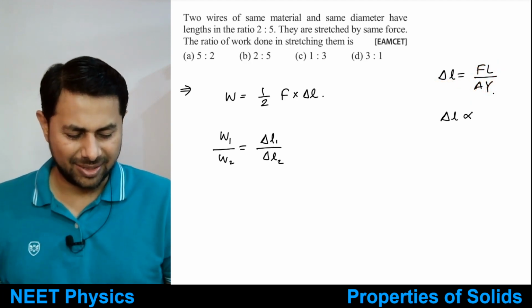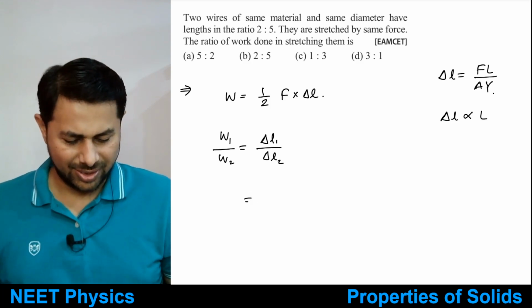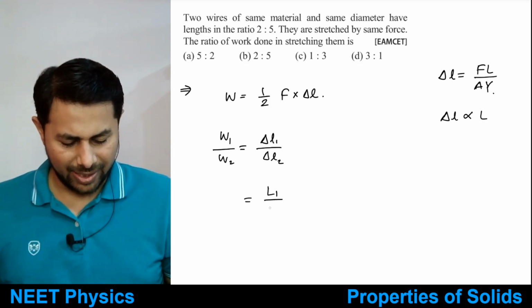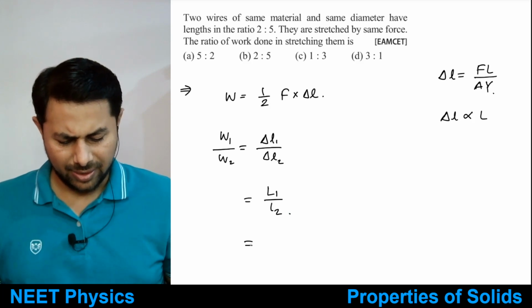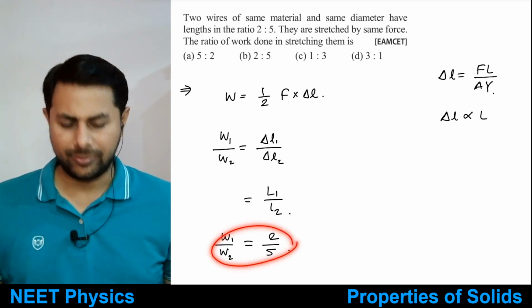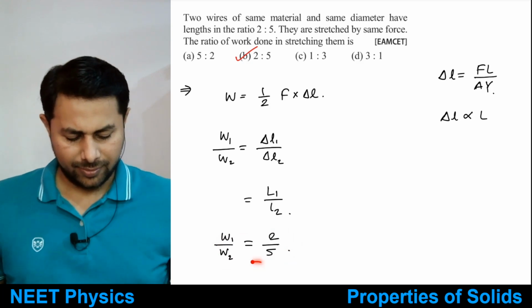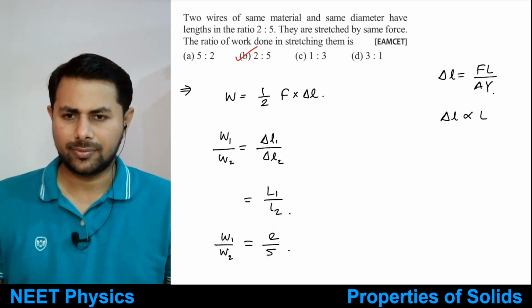Just put that here. So this is just equal to L1 by L2. Okay, and that is 2 is to 5. So work done in stretching them is in the ratio of 2 is to 5. It's option B. Okay, this one is clear.